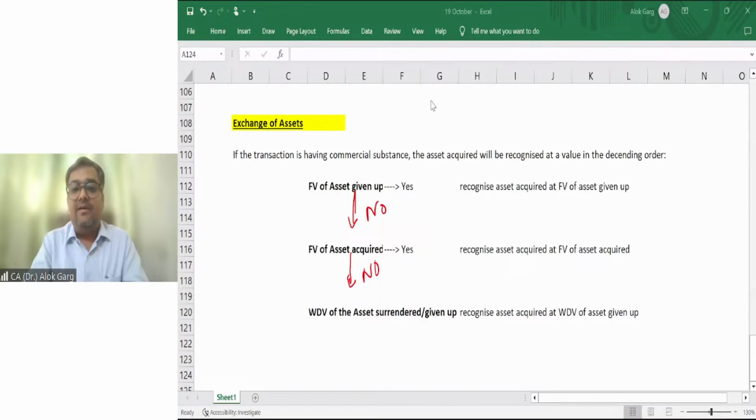Answer is yes: recognize asset acquired at fair value of the asset acquired. If the answer is no, so asset given up is not there, asset acquired is not there, then WDV of the asset surrendered or given up will become the value of the asset acquired. Recognize asset acquired at WDV of the asset given up. The same concept which we have read in Ind AS 16.